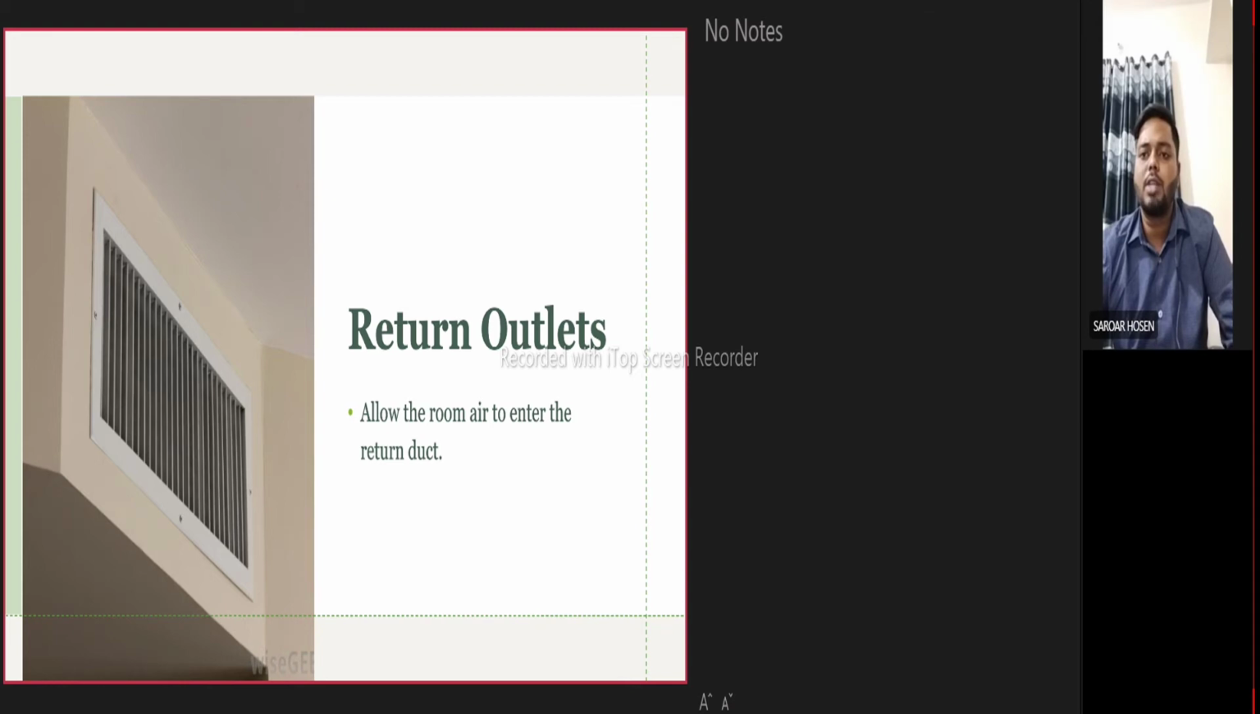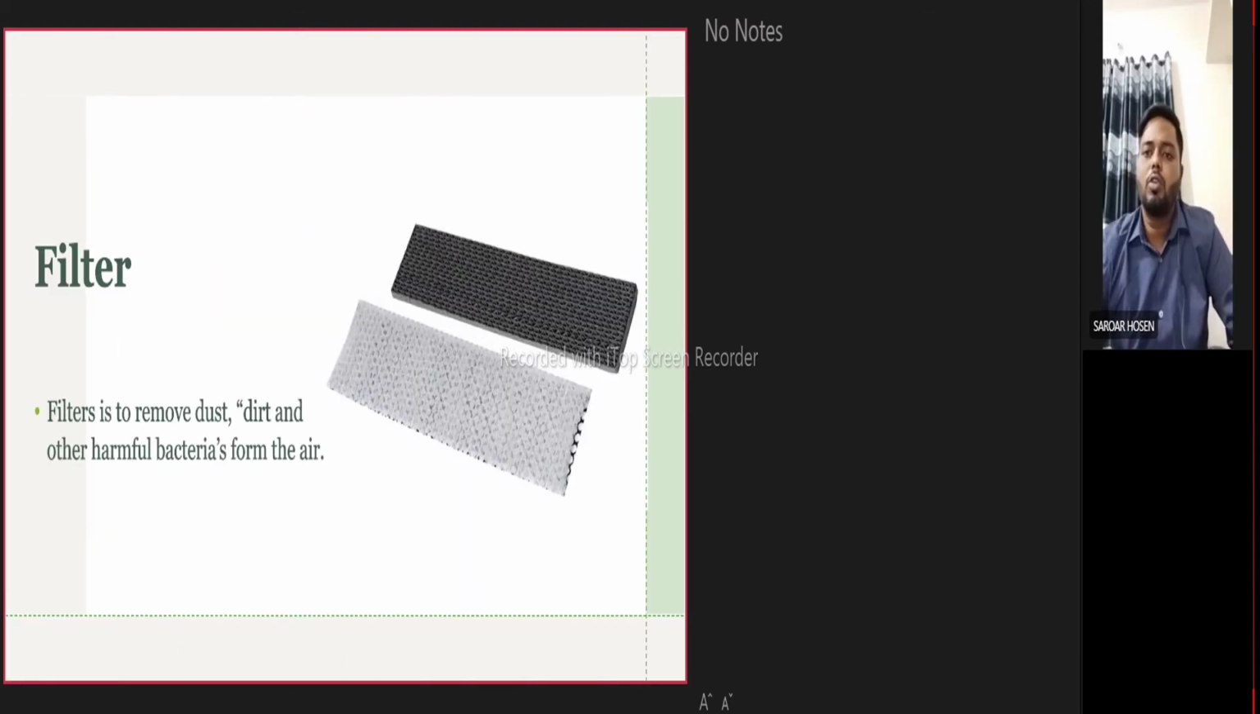And lastly, filter. Air conditioners need filters to clean the air of particles such as dust and dirt. Without a filter, dust and dirt can penetrate directly to the air conditioner evaporator coil and cause damage to the system. Without a filter, there is nothing to trap air pollutants.